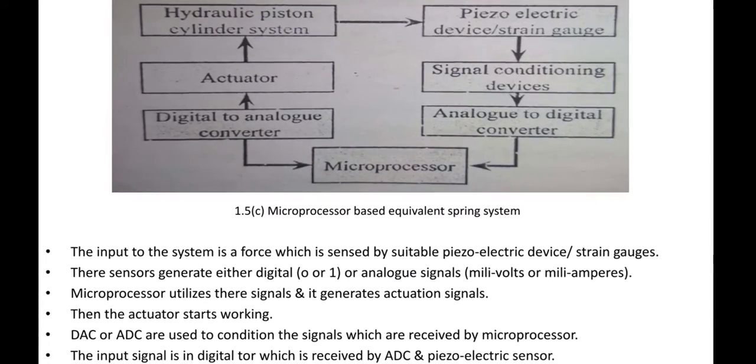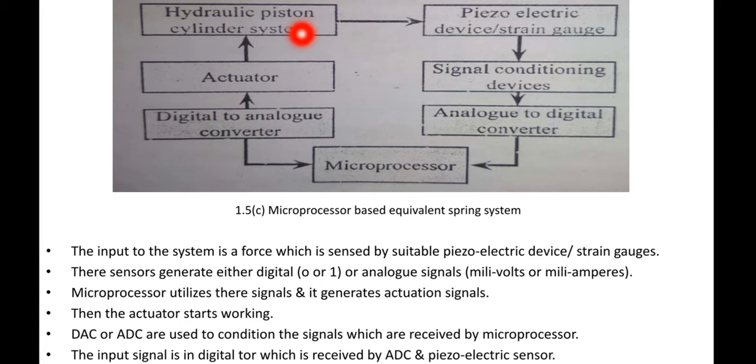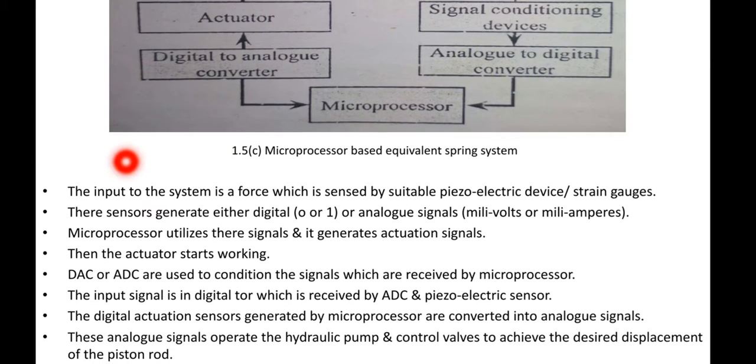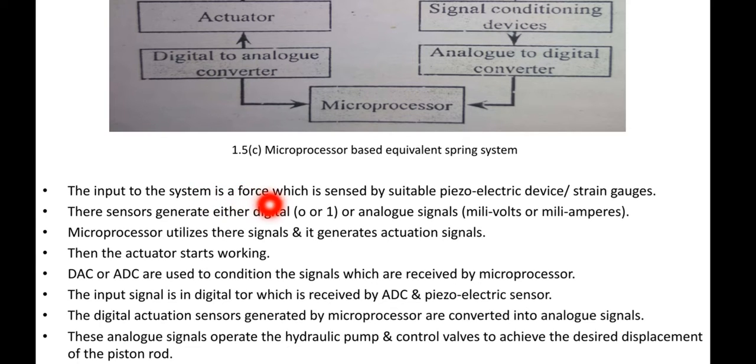Now you see here, this is the hydraulic piston cylinder system, then it is the piezoelectric device, that is strain gauge, signal conditioning devices, analog to digital converter, microprocessor, digital signal, actuator, and again it is connected to hydraulic piston. So how it works? The input to the system is a force. When the force is applied, it is sensed by a suitable piezoelectric device, that is strain gauges.